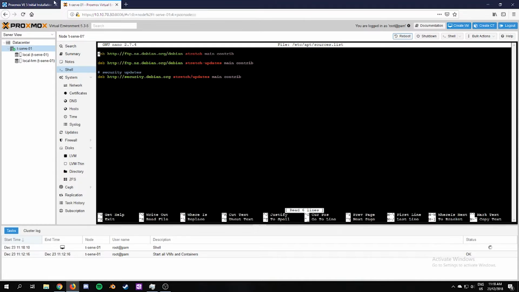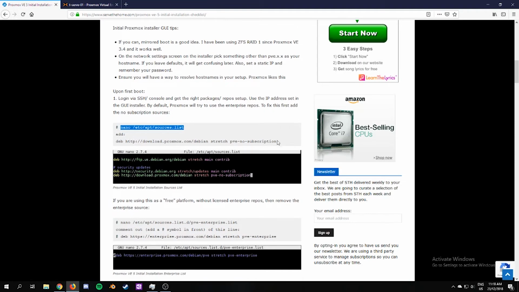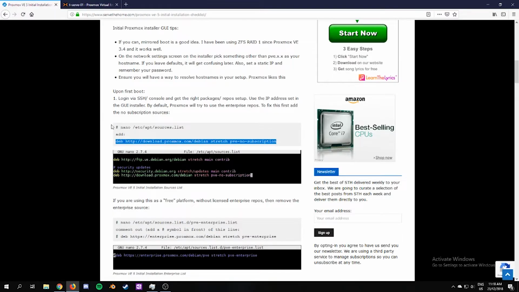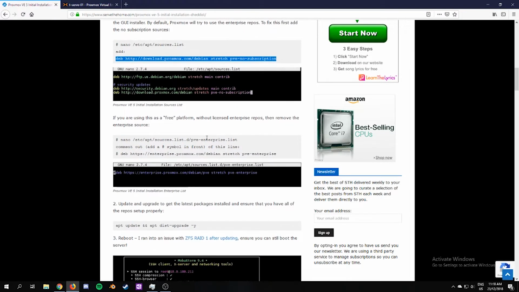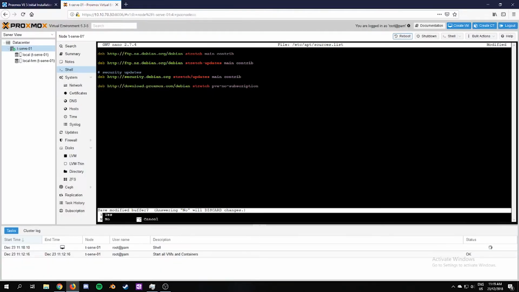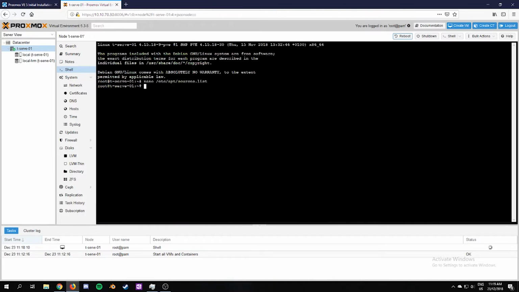So this brings us to the repository things, and we need to add in this one. We can go paste. And because we're using the free platform, we need to comment out this and this. So we're going to exit, and we'll save the changes in that file.